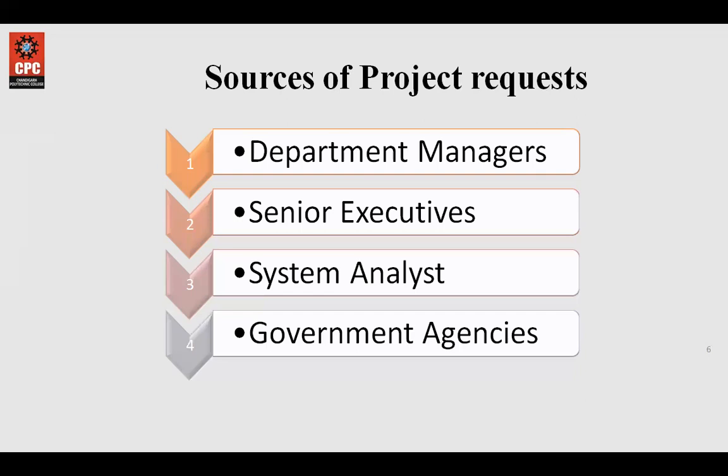Now, we can see from this example that the department manager can only think about his department, whereas the senior executive will have a broader mind and area of control. They will have more knowledge about all the departments that can be opened. Generally, the information systems proposed by senior managers are very costly in nature, but they have a wider impact on the organization.